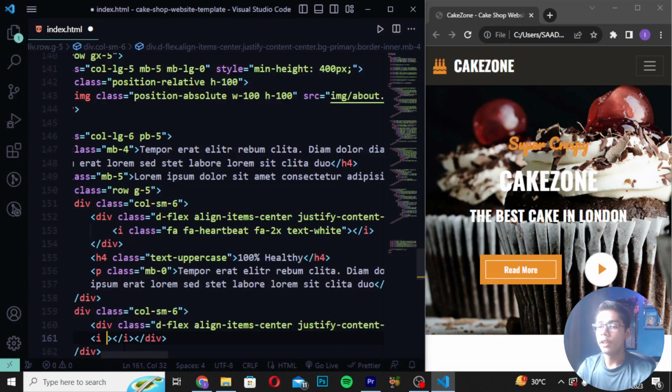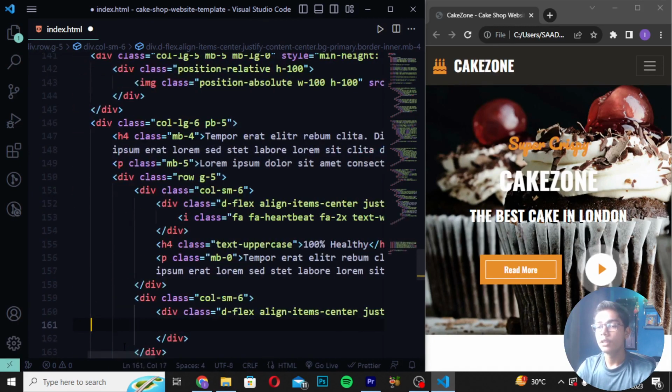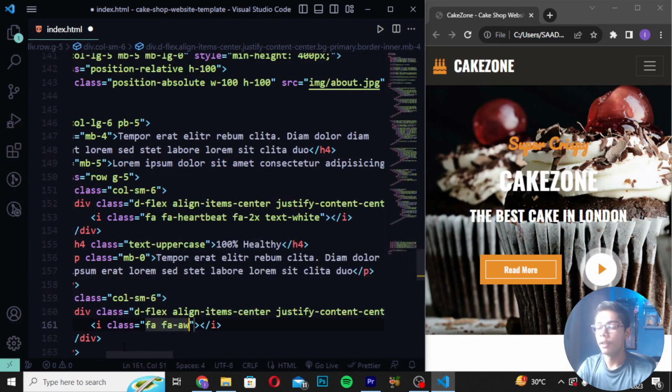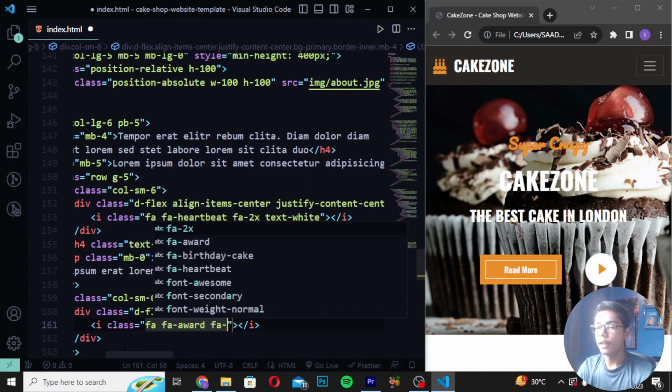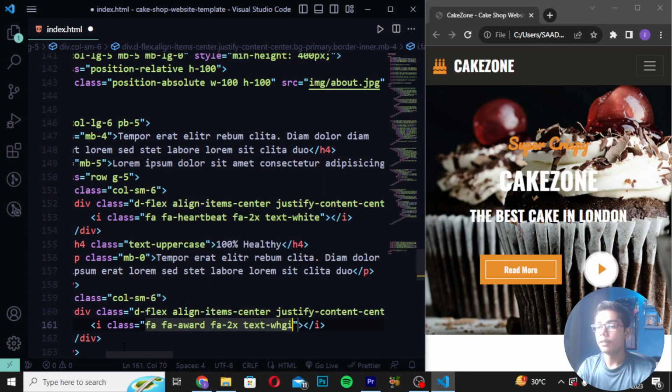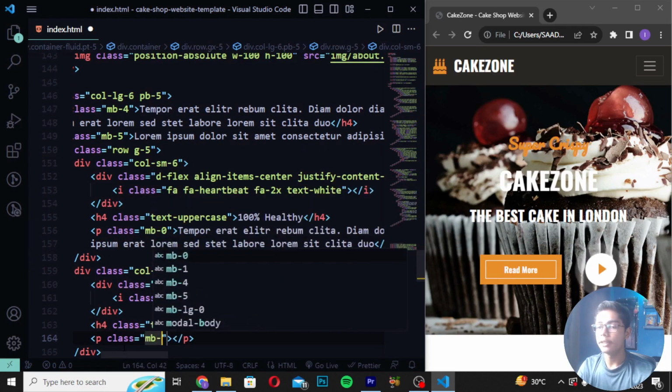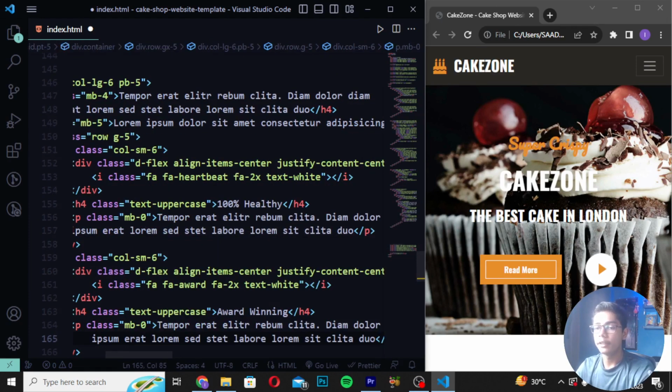Then you have to now write here i tag. So here I will be now writing here i tag class and I will be writing fa award and I will be now writing here fa-2x create text y. So here I will be now writing this. Then you have to create here h4 class and I will be writing here text uppercase and write here award winning like this. Then you have to move down and write here p tag class mb0 and then I will be pasting this text here.